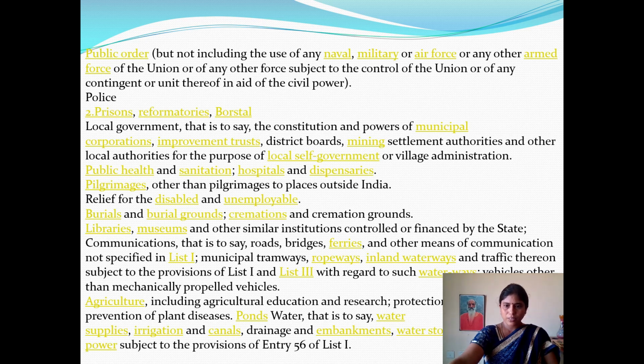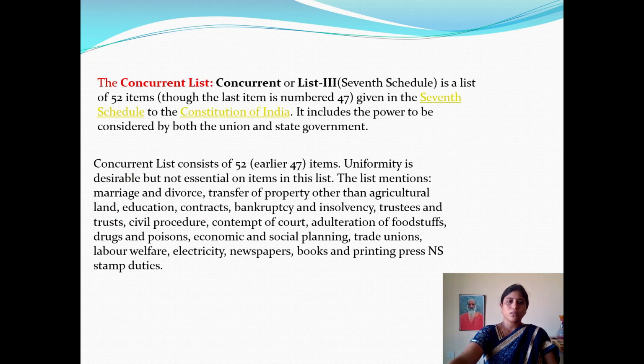These are the examples of our state list, so you can find out all very clearly. How many provisions are present? 56 provisions are there in our present state list. So you can read each and everything very clearly, to see which things come under the state list. Next one, third one. What is the third list?